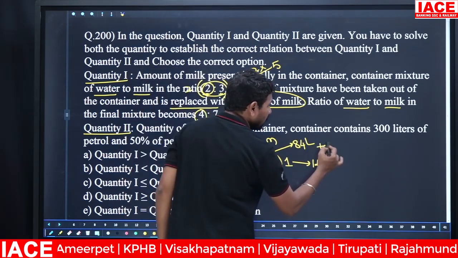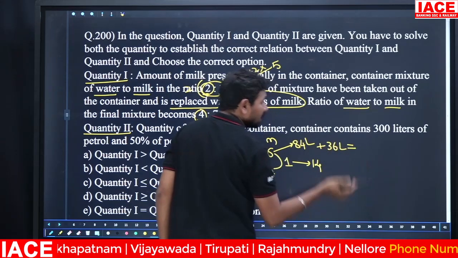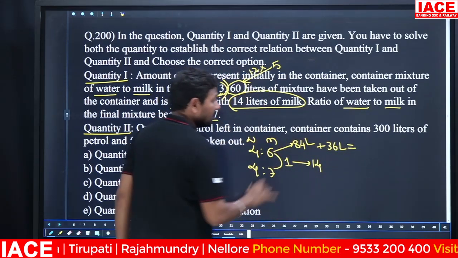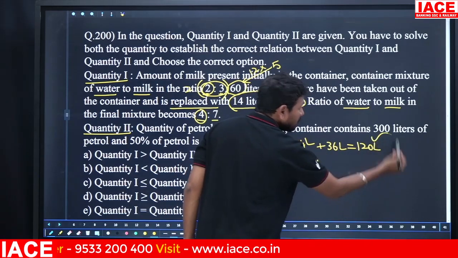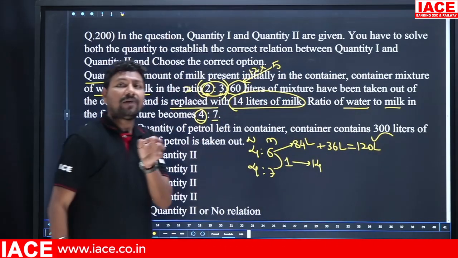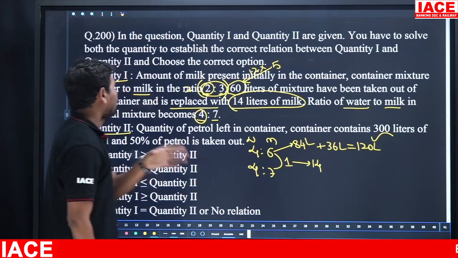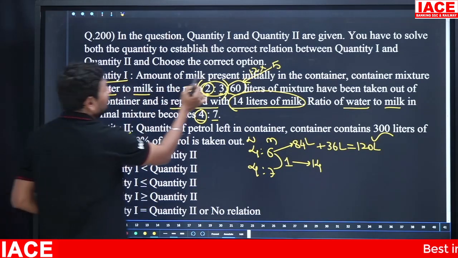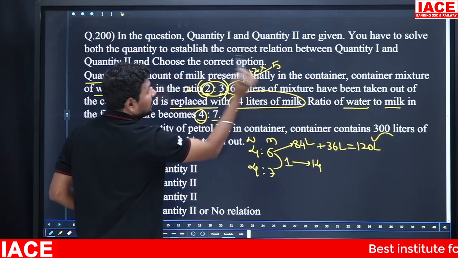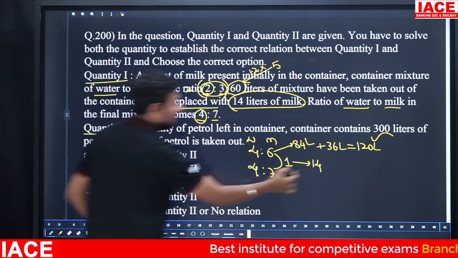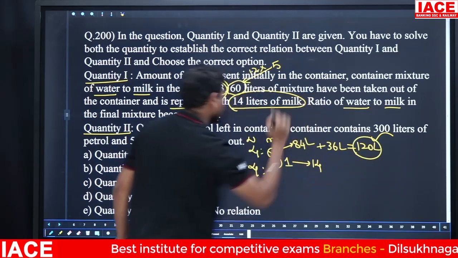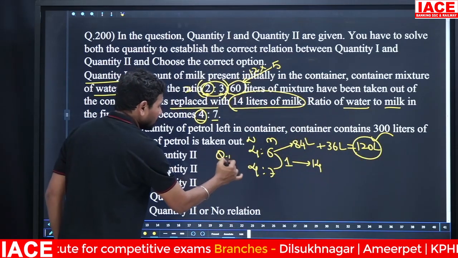This 84 plus 36. The initial milk quantity is required. Then the 4 will be added, that is 40. 40 plus 80 is equal to overall how many liters? 120 liters. The milk value initially is how many liters? 120 liters. The amount of milk present initially in the container is required. Initial milk is how many liters? 120 liters. This is about quantity 1.